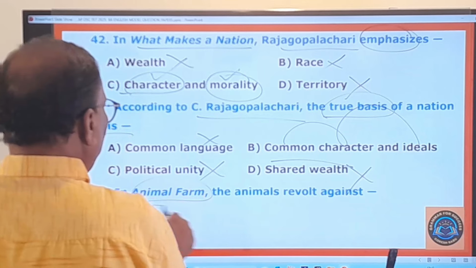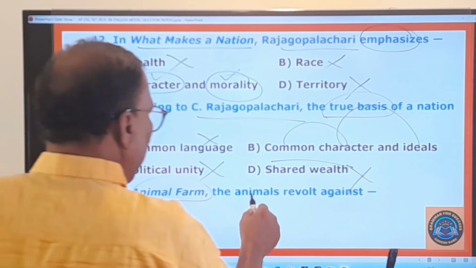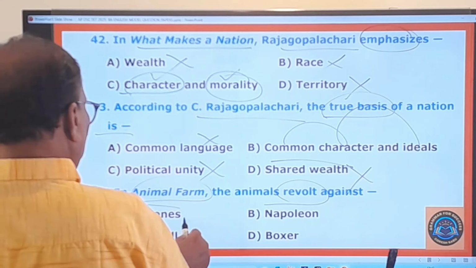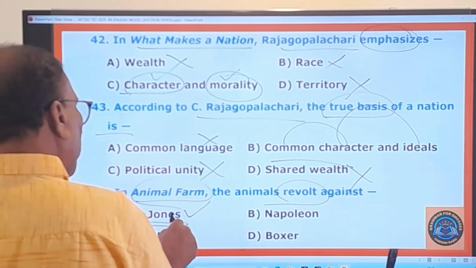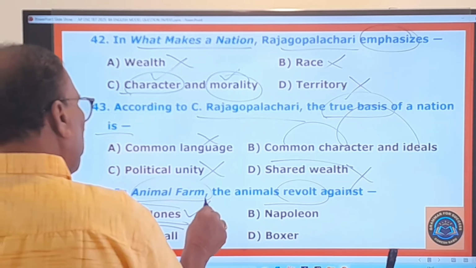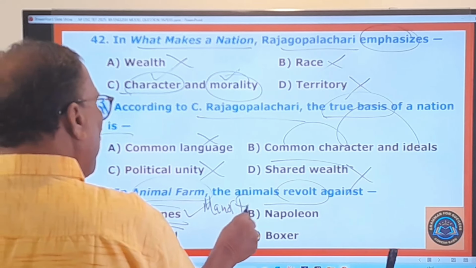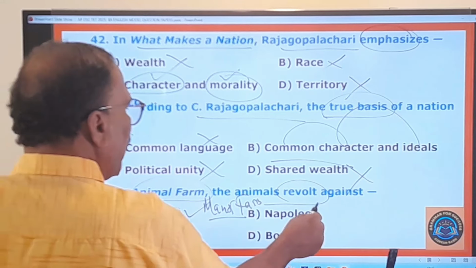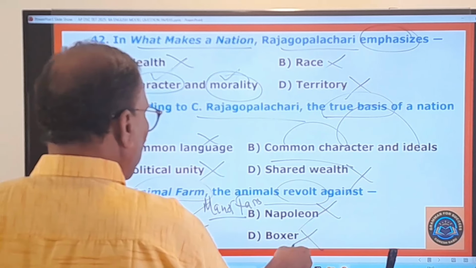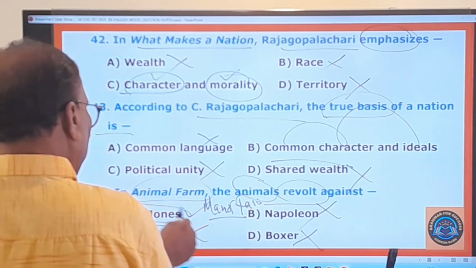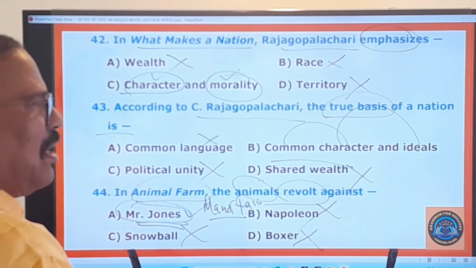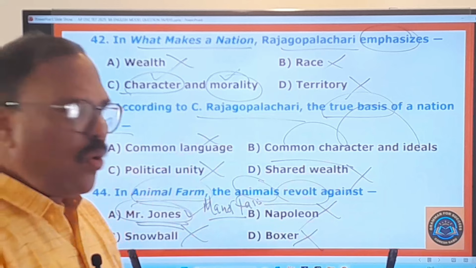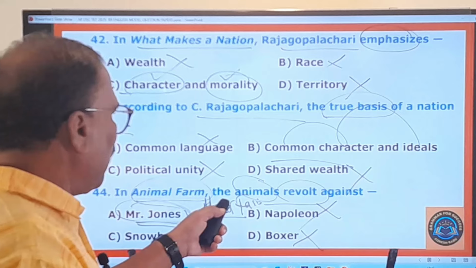44th question. In Animal Farm, written by George Orwell, the animals revolt against Mr. Jones, the farmer and the owner of that Manor Farm. Napoleon, no. Snowball, no. Boxer, no. All the animals revolted against Mr. Jones, the farmer and the estate owner of Manor Farm.